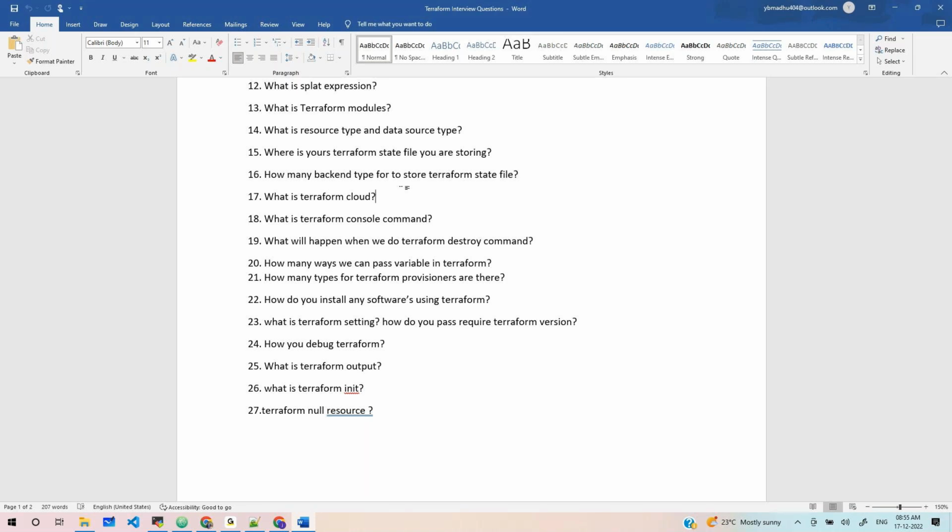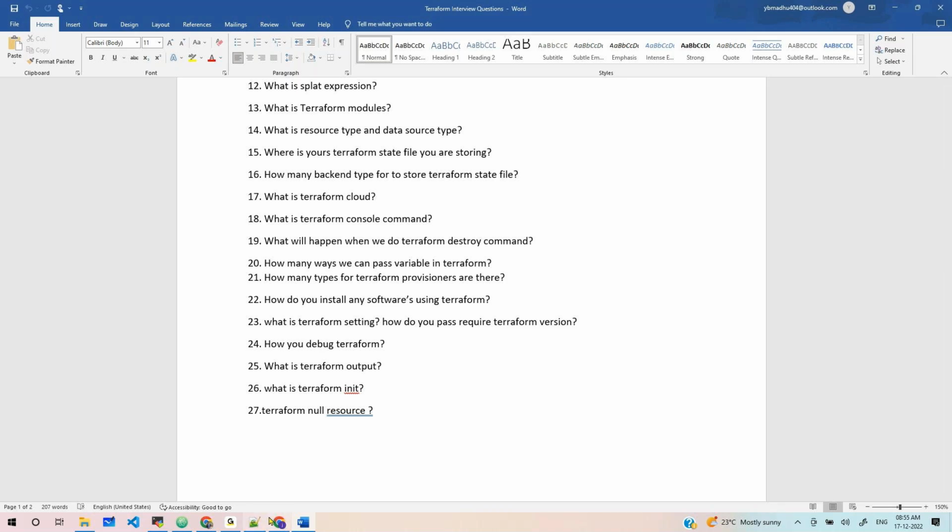Apart from that, there are a couple of features like Sentinel. What will it do? You can do policy-based restriction. We can write policy as code, so we can restrict things that way.